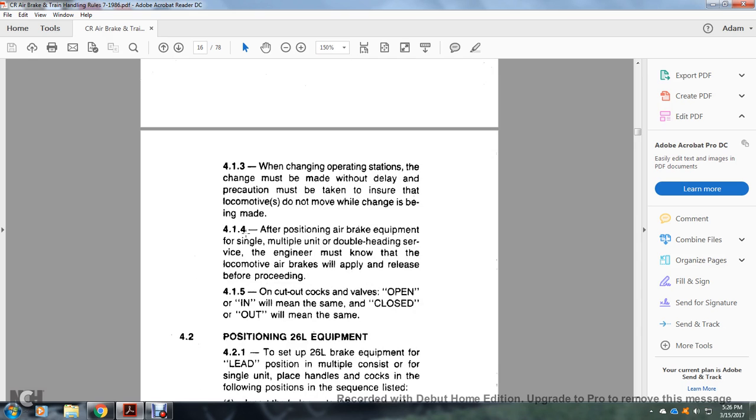After positioning of the air brake equipment for single, multiple unit, or double heading service, the engineer must know that the locomotive air brakes apply and release before proceeding. 4-1-5, on cutout cocks and valves, open and in mean the same, and close and out will mean the same.